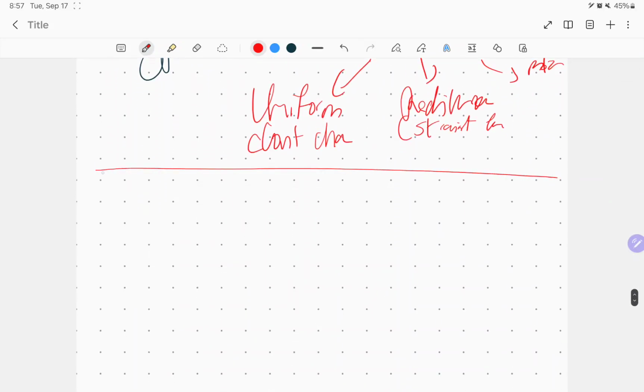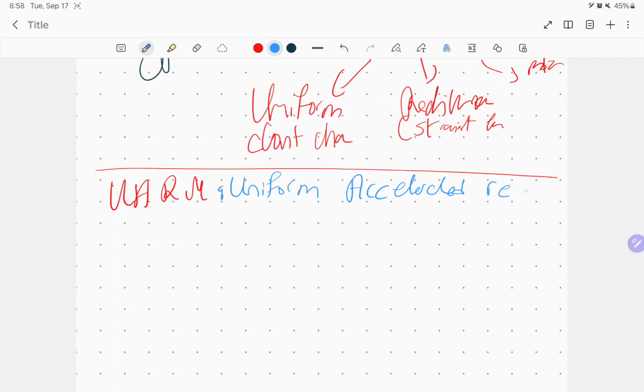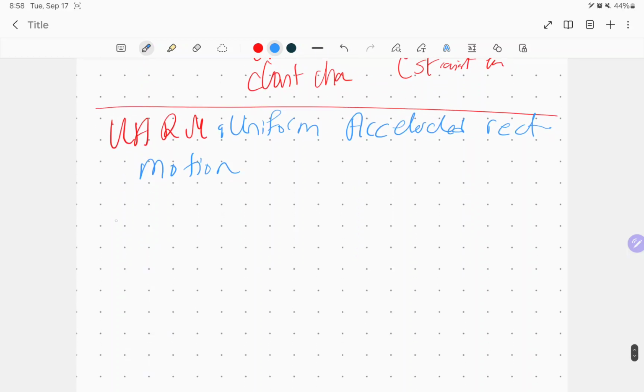Now what do we mean by another type called UARM? It's called uniform accelerated rectilinear motion. What do I mean by that? It means over here I'm moving by a constant acceleration.